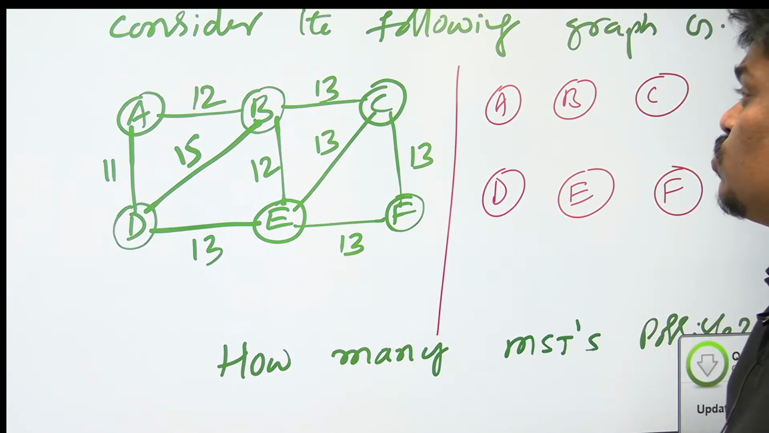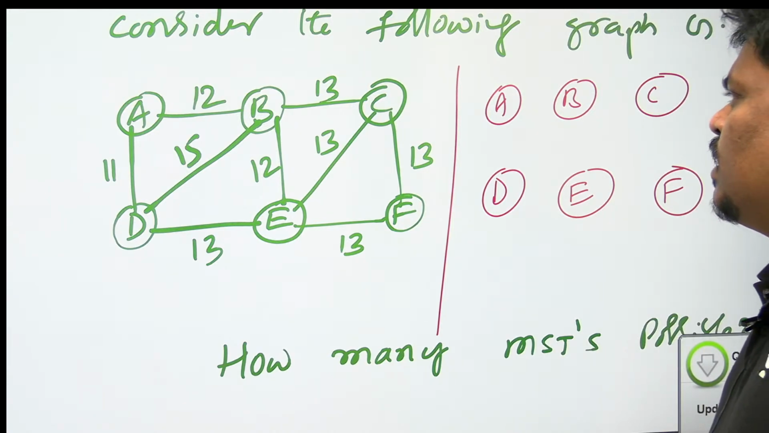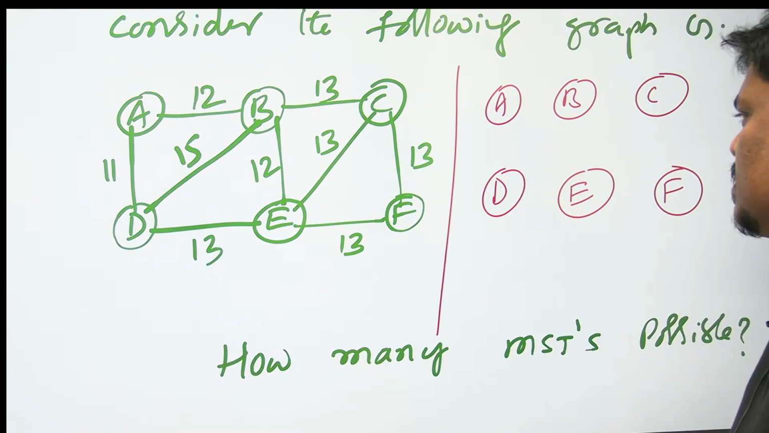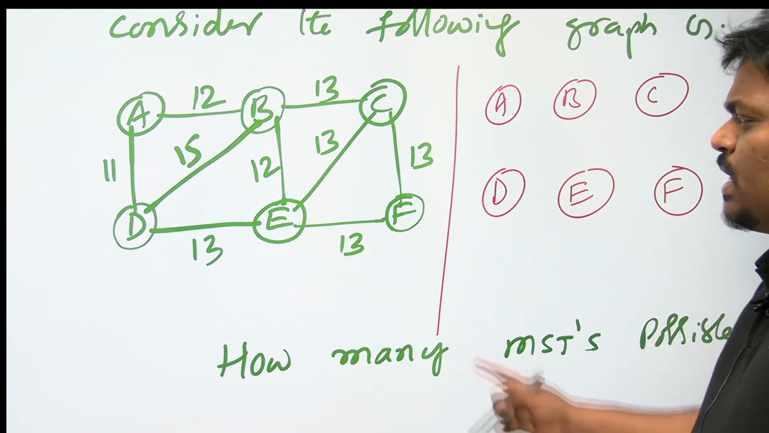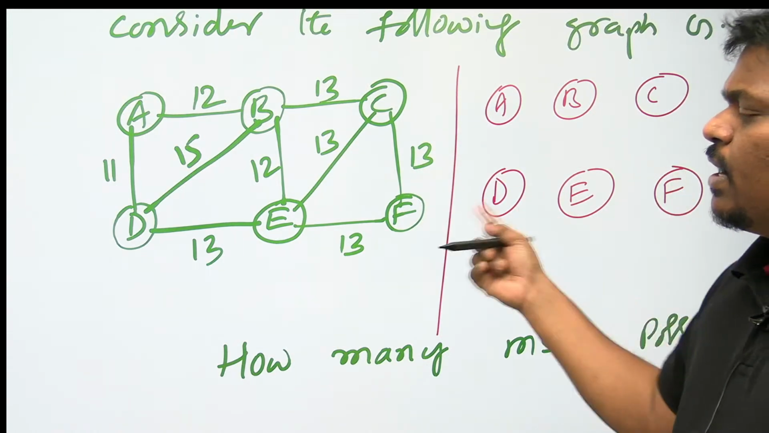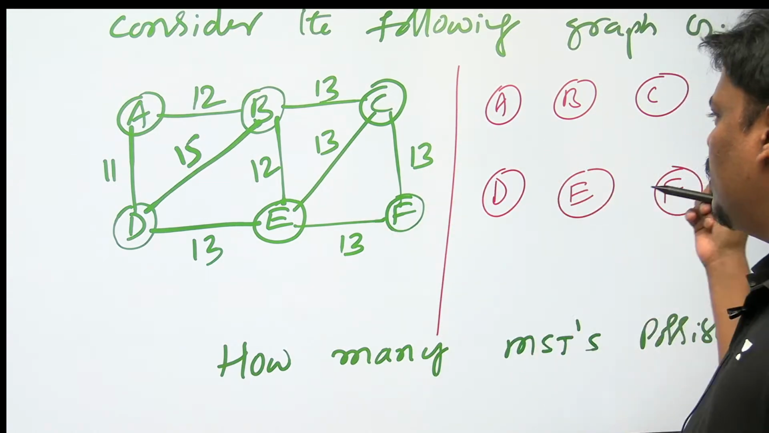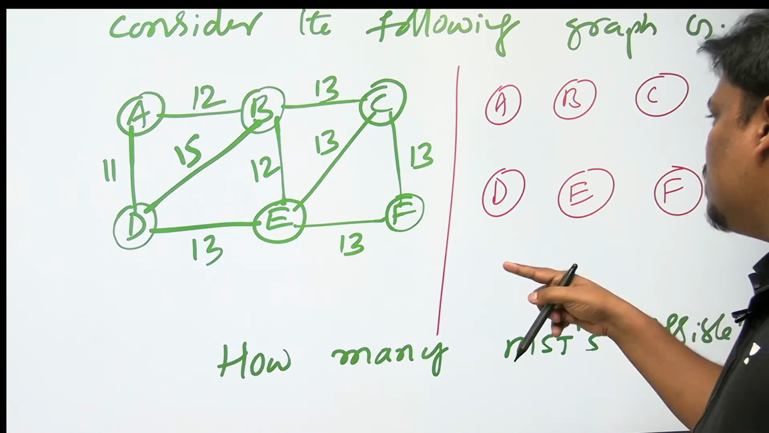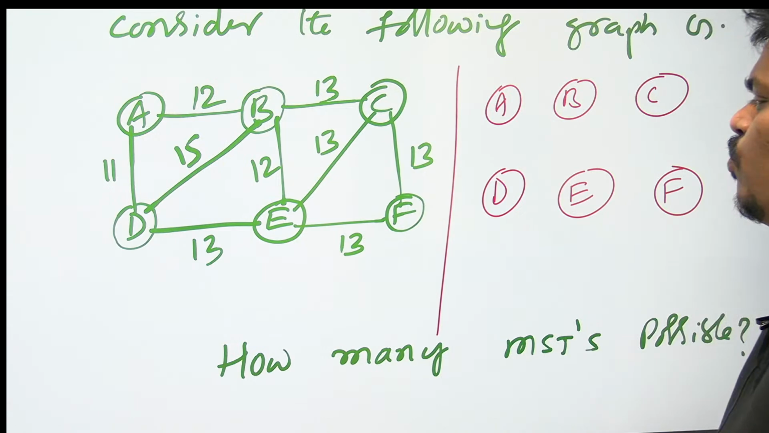Let's check. If there is a choice, many will come. If there is no choice, only one will come. More choices, more ways. Fewer choices, fewer ways. Because it is a connected graph, at least one MST is compulsorily possible. If there are choices at many places, many are possible. What is the first minimum?